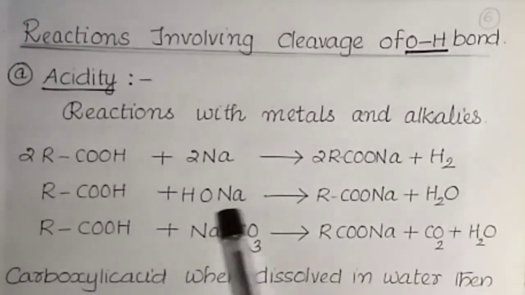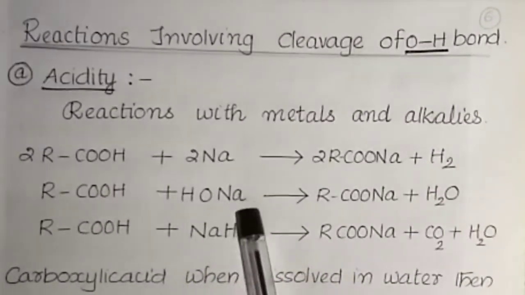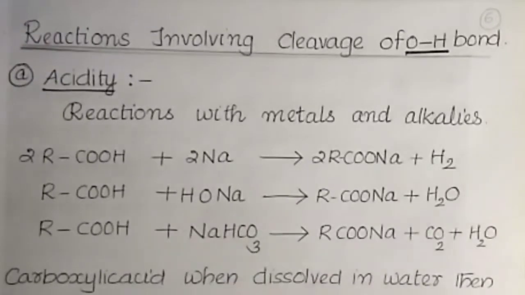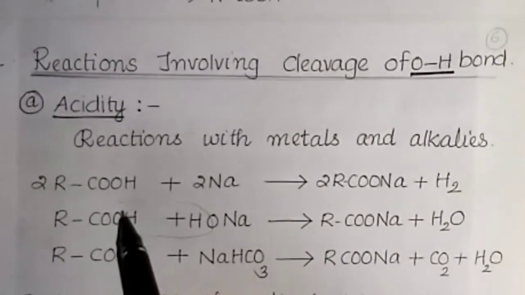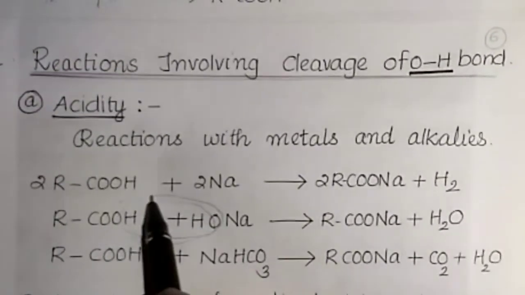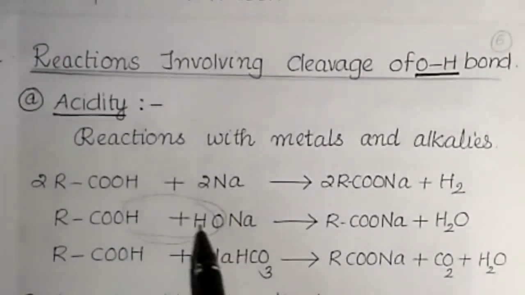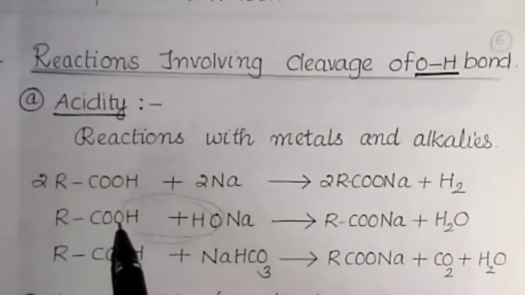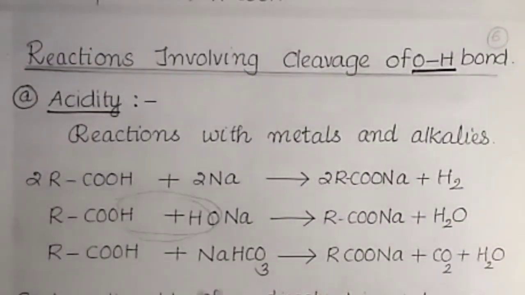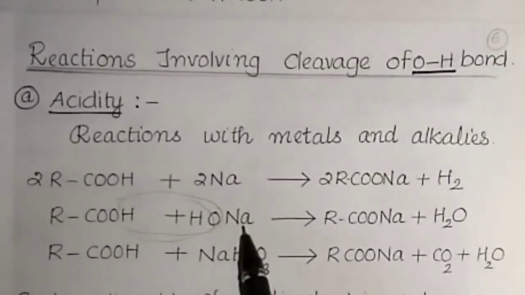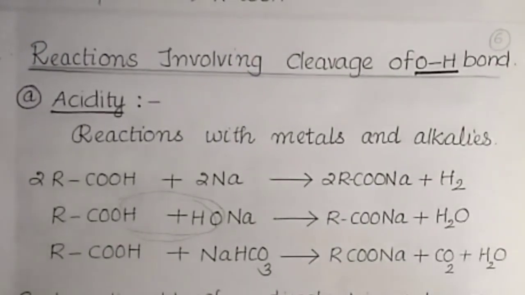RCOOH plus NaOH, they react with alkalis. NaOH, alkali. Then we get water eliminated like this, H2O, then remaining RCOONa plus H2O, that is salt plus water: acid plus alkali gives salt plus water.